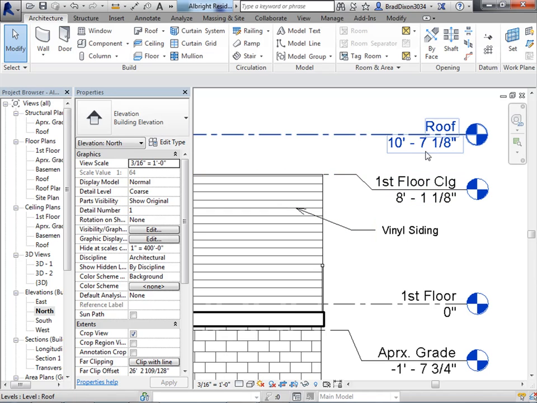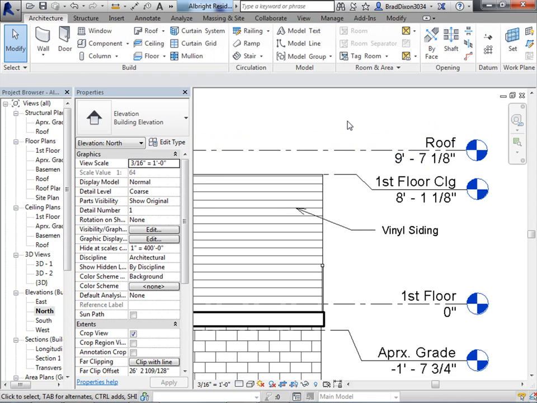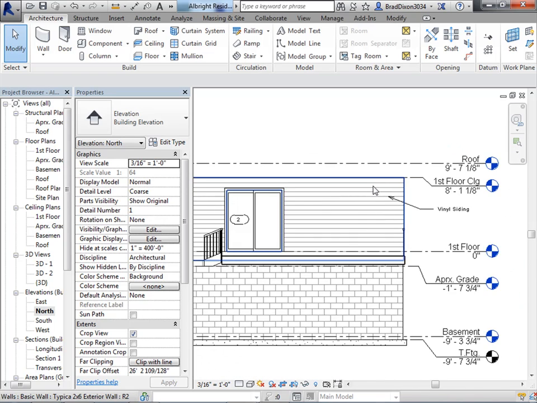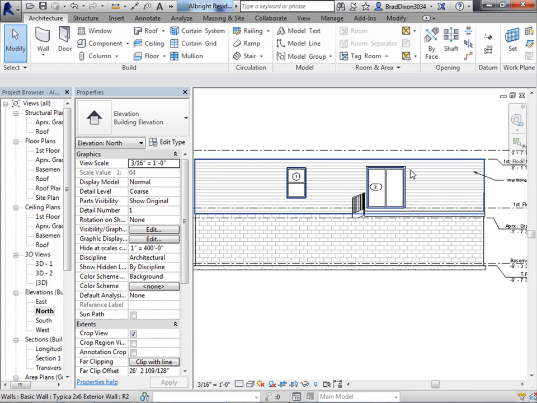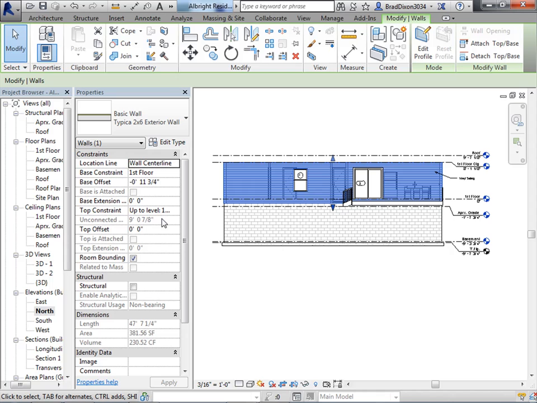We'll add 16 inches to this, which would end up being 9 foot 7 1/8. At this point, all these walls are going to be connected to first floor ceiling.